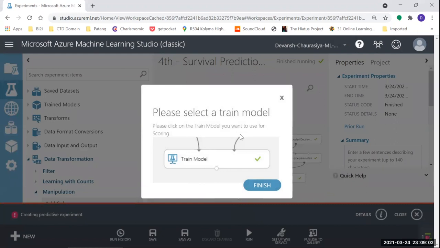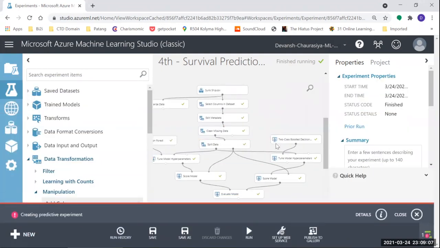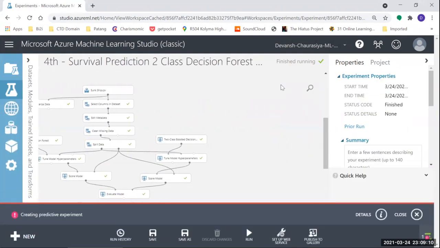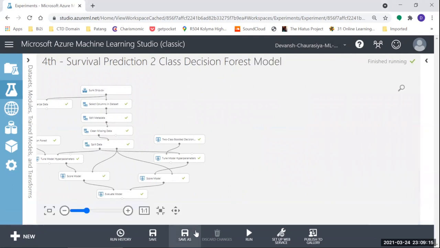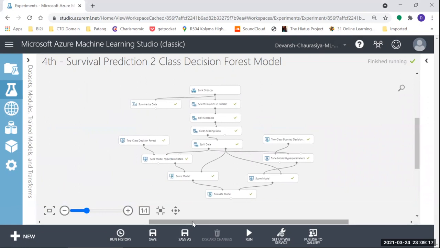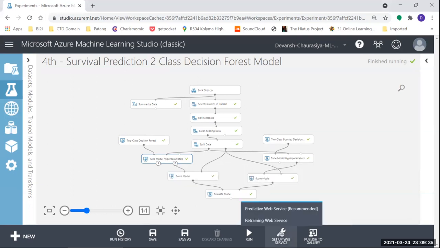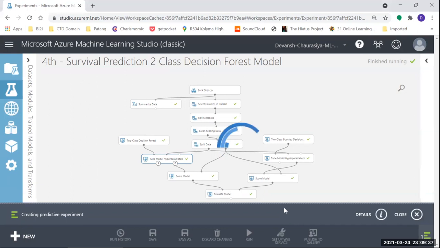So it is saying select the train model. Now we have two models over here, right? Need a little more space. Close this and begin in the middle. Which one do I want to deploy? It's confused. I want to deploy this train model, not this, because the accuracy of this two-class decision forest is higher than two-class boosted decision tree. So I select this and I click on this.